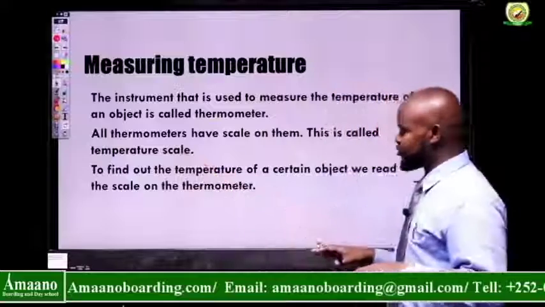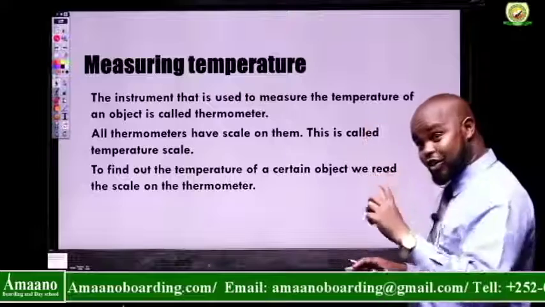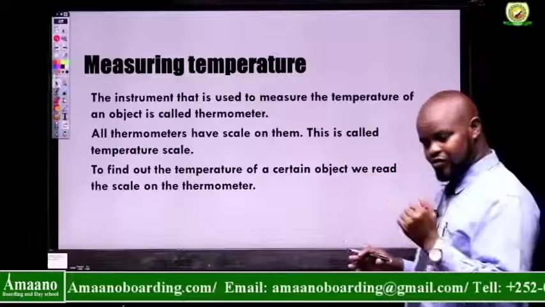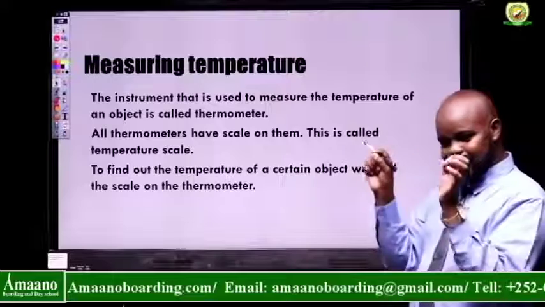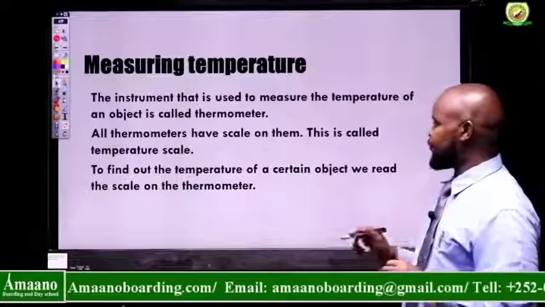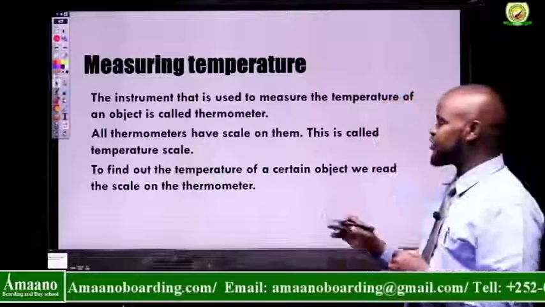All thermometers have a scale on them. They have certain graduations, levels on them. This is called a temperature scale.